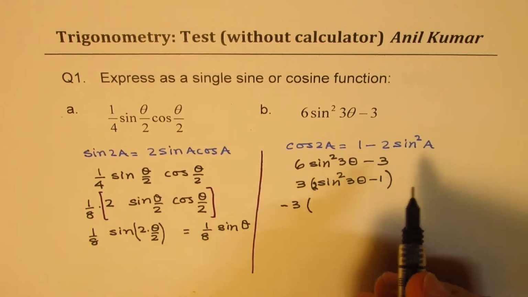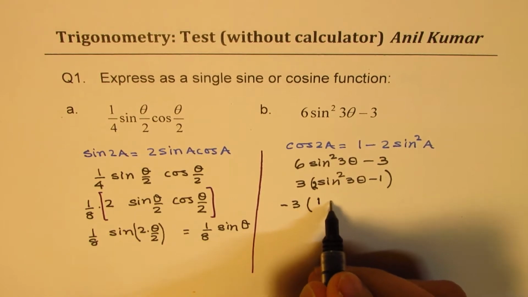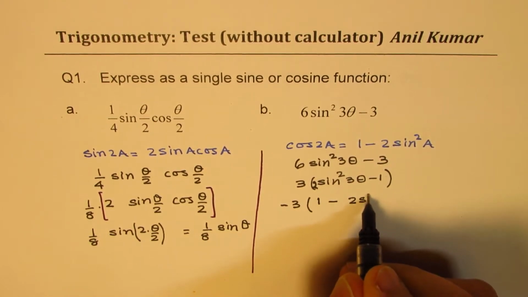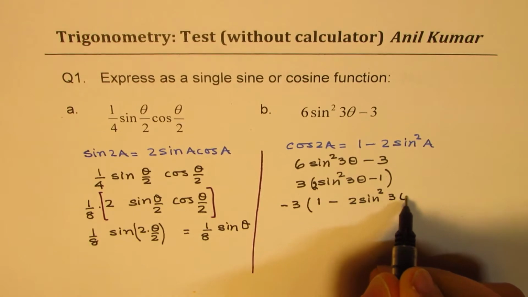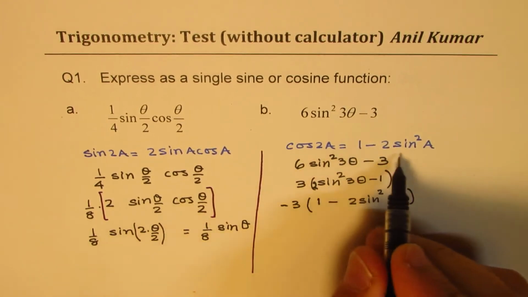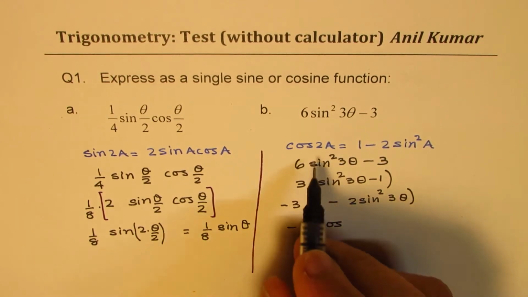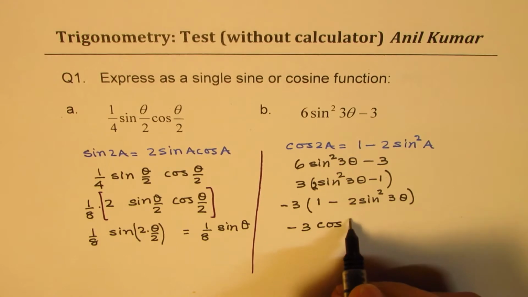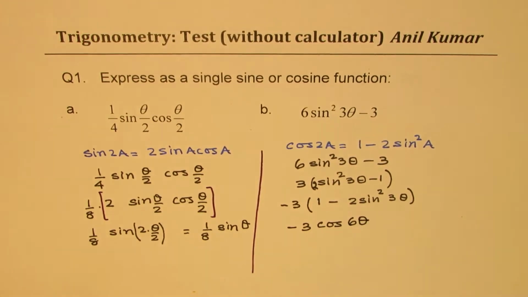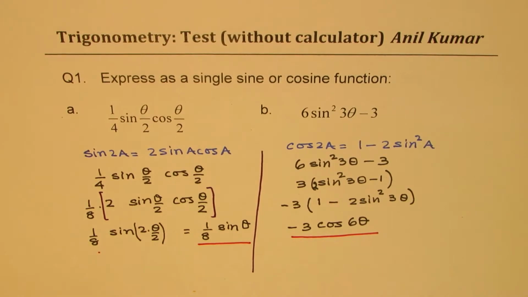Correct? So I've taken common minus. So I could write this as 1 minus 2 sine square 3 theta. Correct? Now if you match, you can write this as minus 3 cos of twice this angle, which is 6 theta. So that is how you are going to solve the first question. Straightforward, direct application of a formula, right? So that is the result.